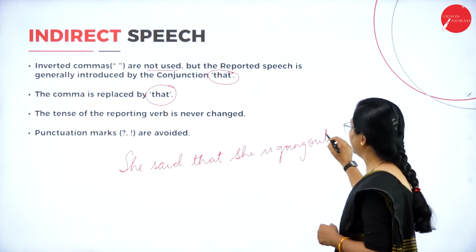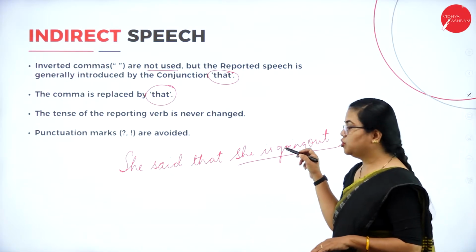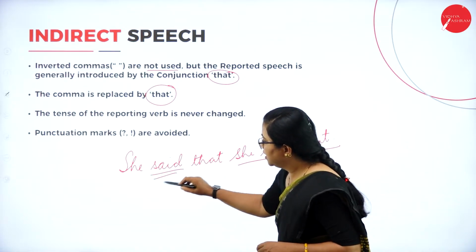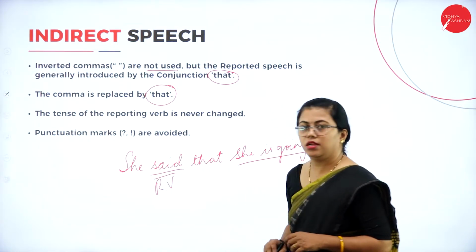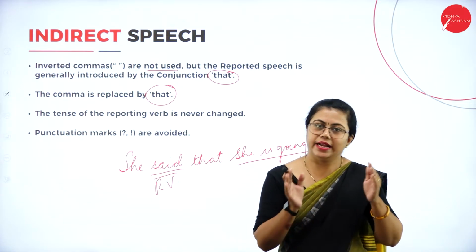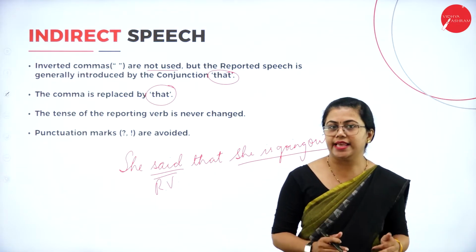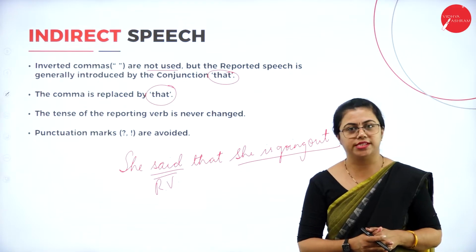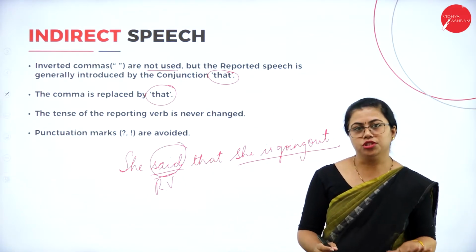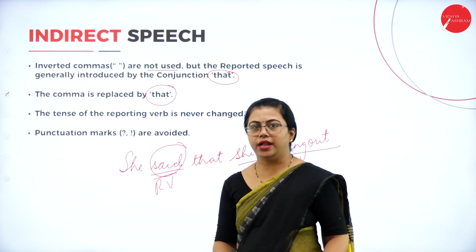Whatever is inside the inverted commas, please do not pay attention to that now, because there are some rules that have to be used. Whatever the reporting verb is, that will not be changed at all. If it is said, you do not write it as says. If it is says, you write it as says only. You will not change it to said. Whatever the reporting verb is, you are not going to change it. This is the rule when you change from direct to indirect speech.